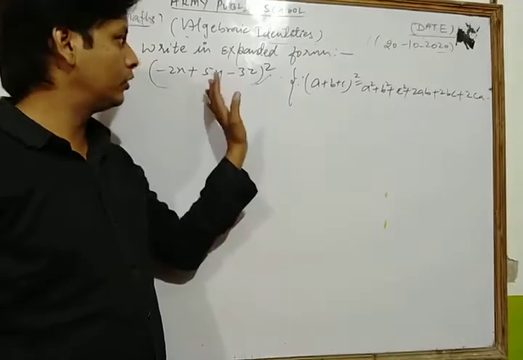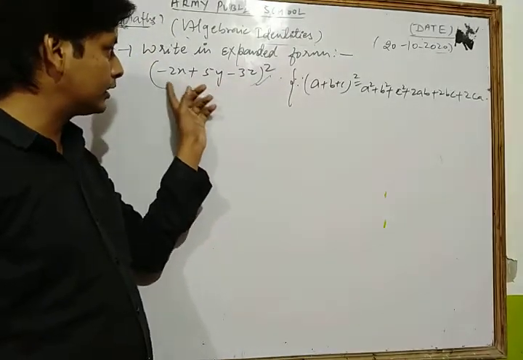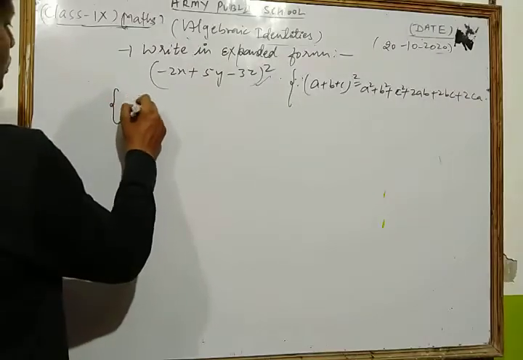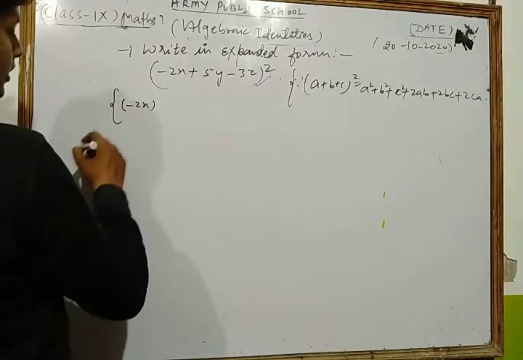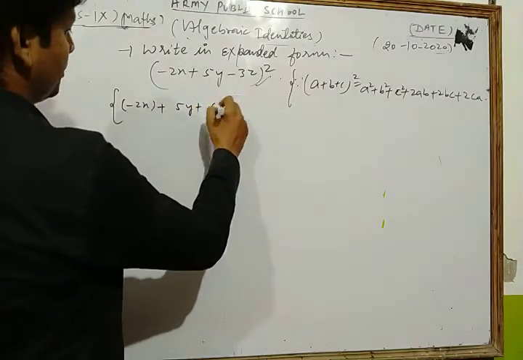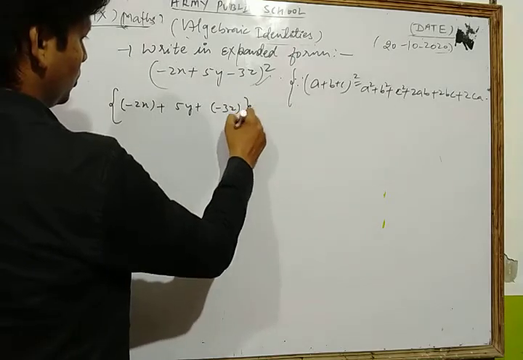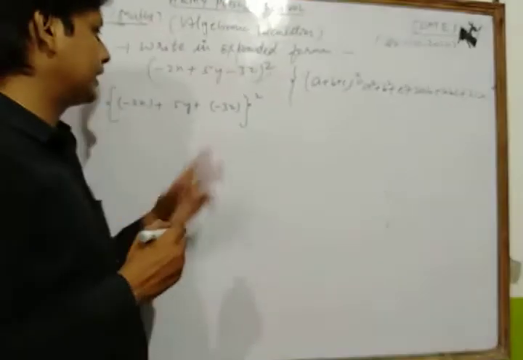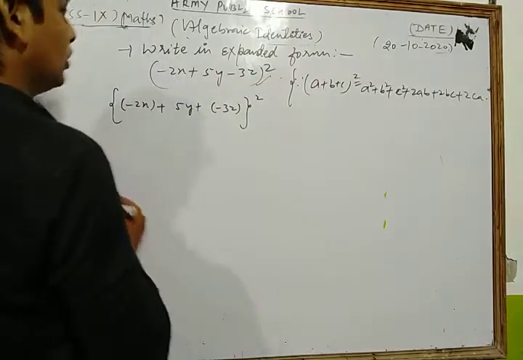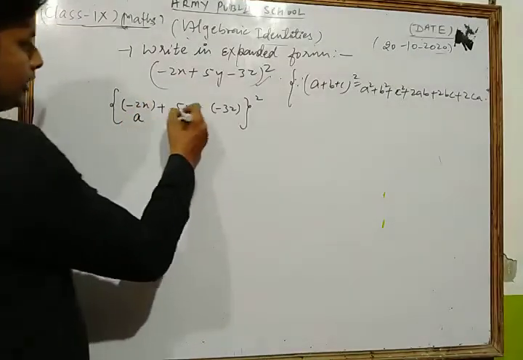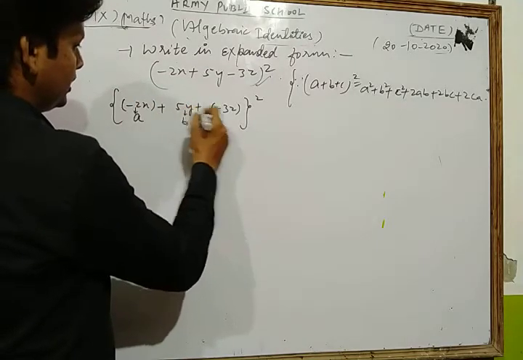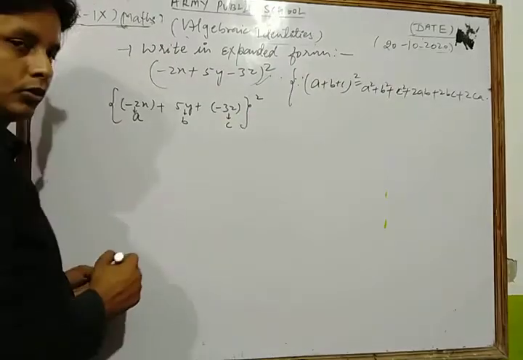Dear student, first of all, we convert that value in the form of this. We write minus 2x as 2x, plus this is already 5y, and we write plus minus 3z whole square. If we break the brackets, then we get minus 3xz already. Now listen here, this is a, this is b, and this is the value of c.